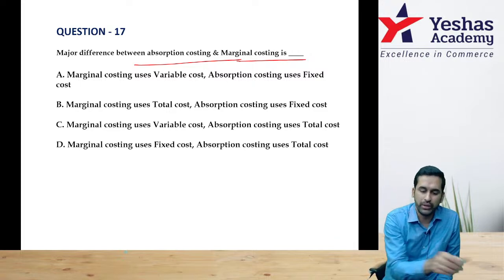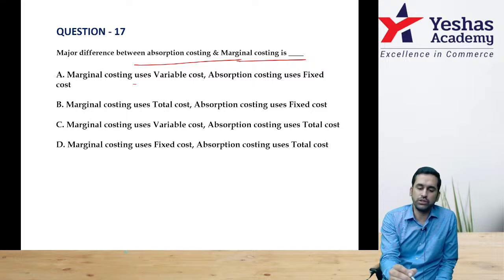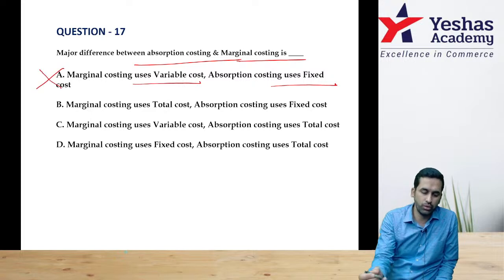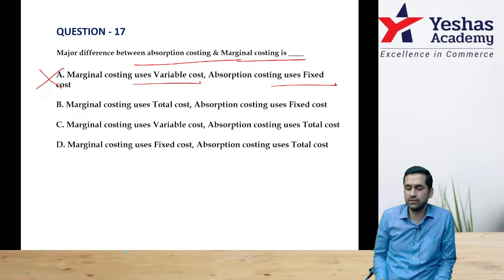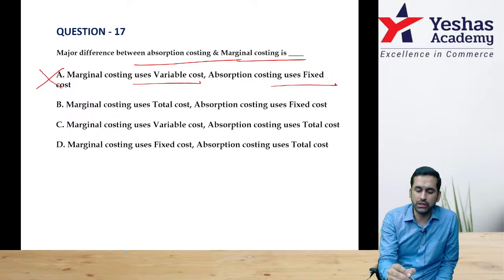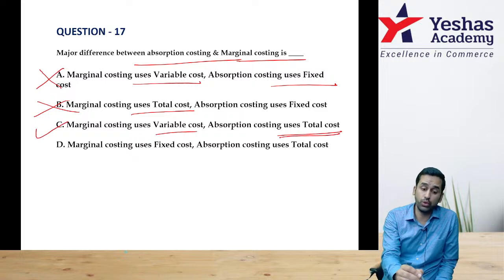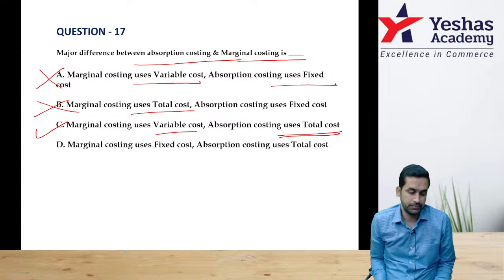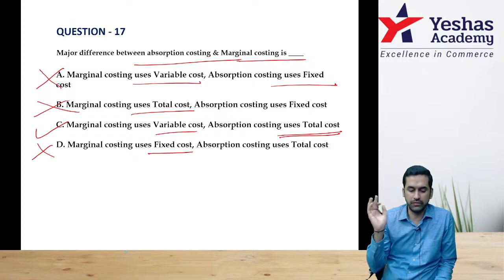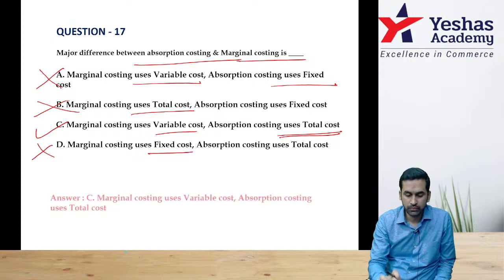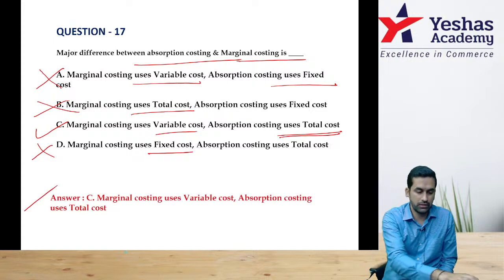Correct? Now read. Marginal costing uses variable cost. Absorption costing uses fixed cost. No. Absorption costing uses total, not just fixed. Marginal costing uses total. No, no, that's wrong. Marginal uses variable, absorption uses total. This is correct. Marginal uses fixed is completely wrong, sir. There itself it's wrong. Option C is the correct answer.